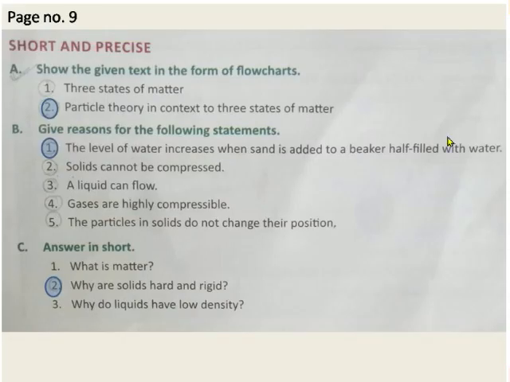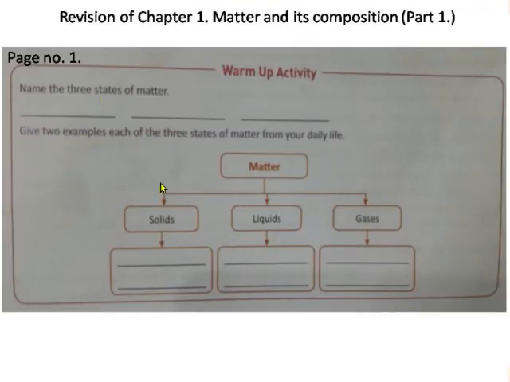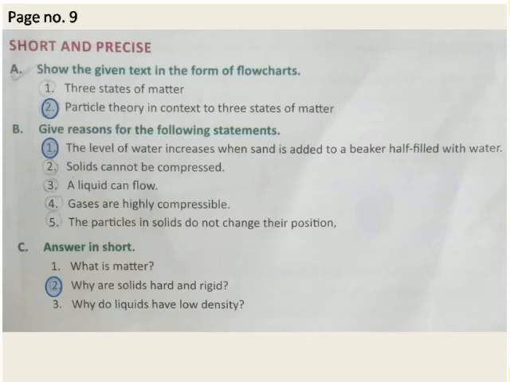Now come to the questions which you have to focus on. In Short and Precise, A number, show the given text in the form of flowcharts. First one, as we have seen in the warm-up activity, the three states of matter given on page number 1. This is the flowchart of matter, so you will draw that.